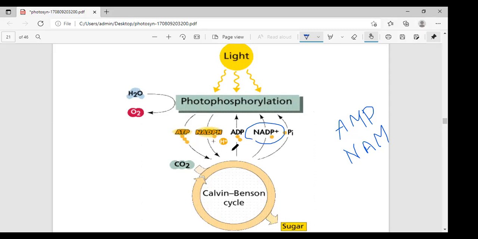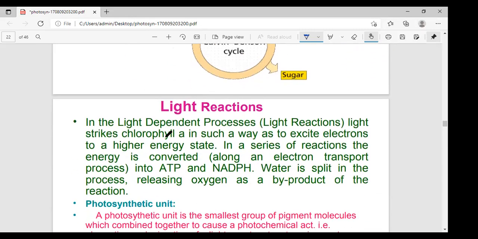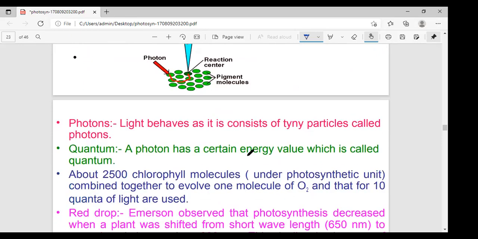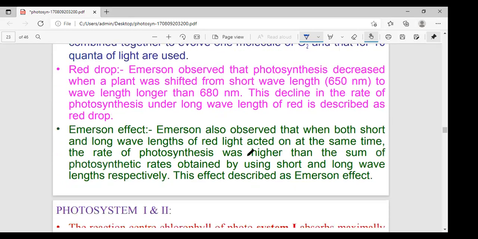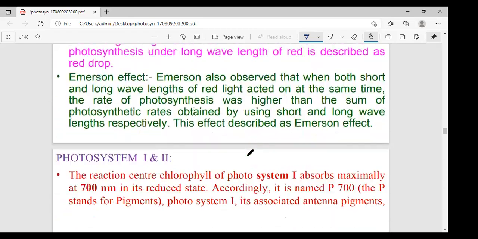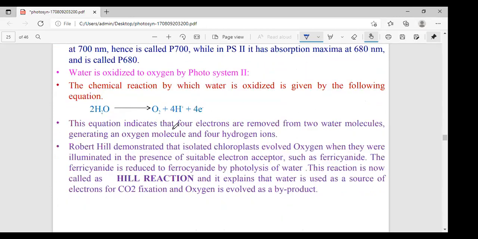Next, the light reaction is a very complex process. For the sake of lucidity and clarity, I'll explain some of its reactions. What are the reactions? Here, Hill's reaction. One second, where is the photons, red drop, immersion? One second. Yeah, see here.